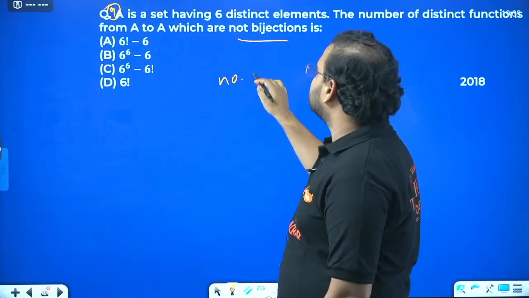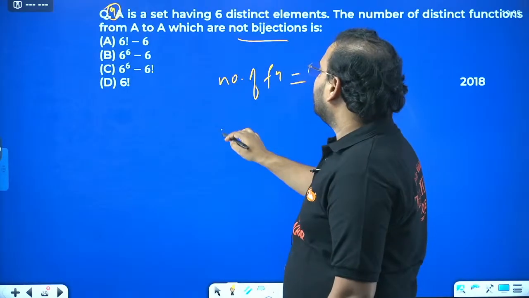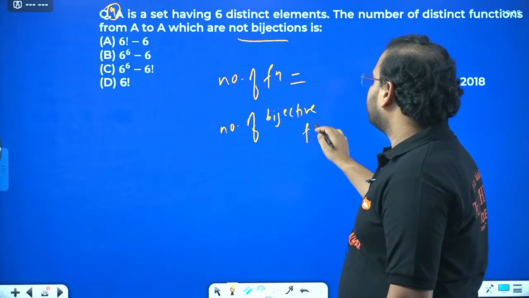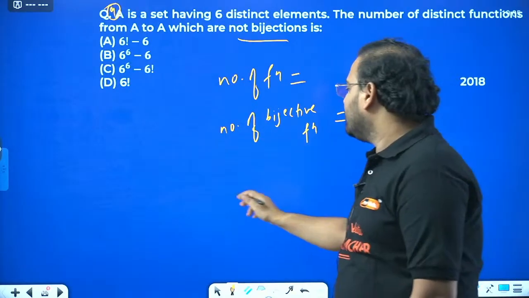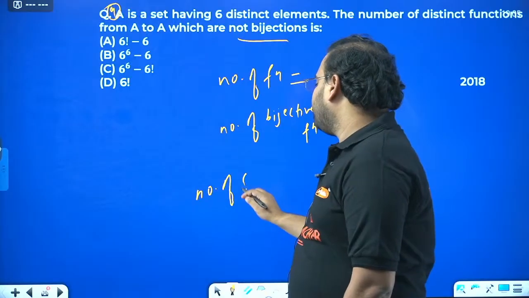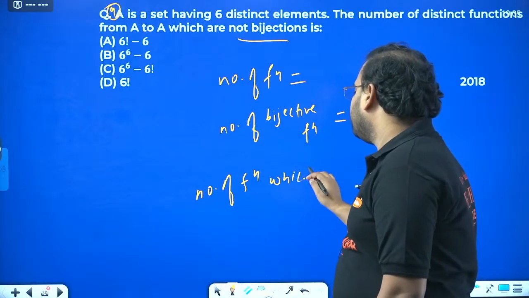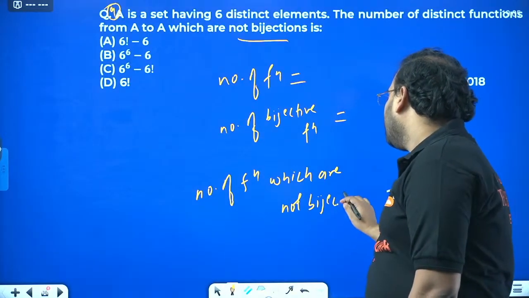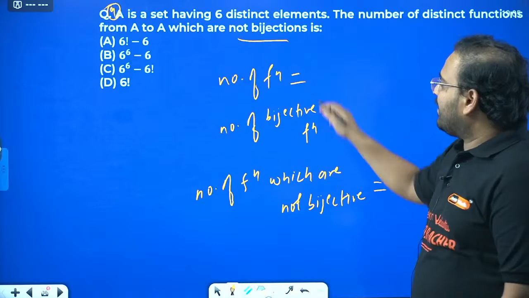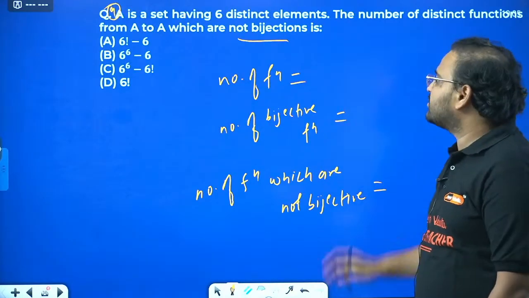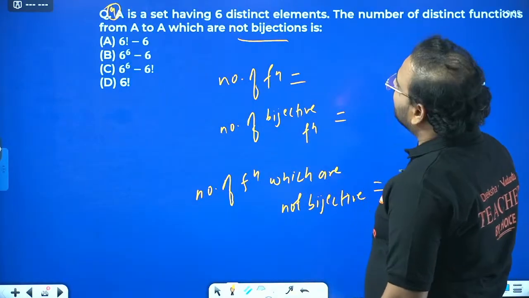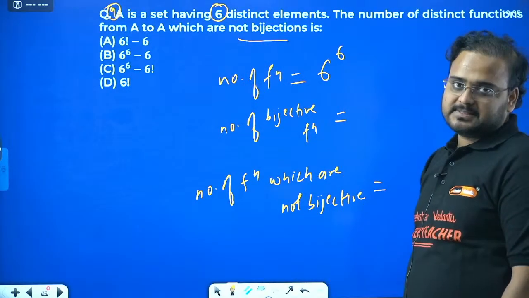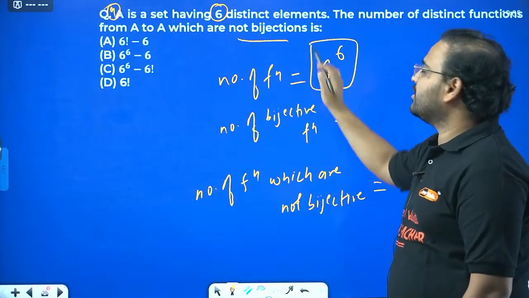So we'll find the number of functions, and the number of bijective functions if we can find. What are they saying? You have to find the number of functions which are not bijective. So you find the total number of functions, and from there you remove the bijections. They're saying the number of elements is 6. It will become 6 power 6. That's the number of functions.